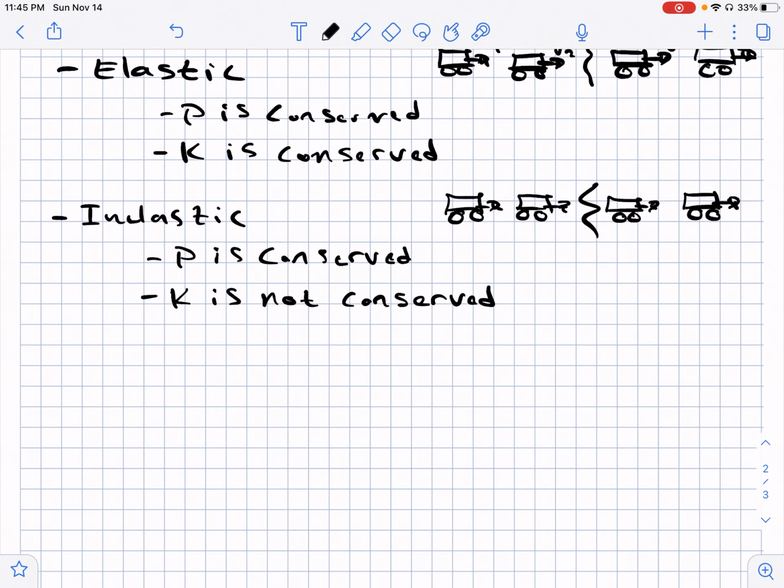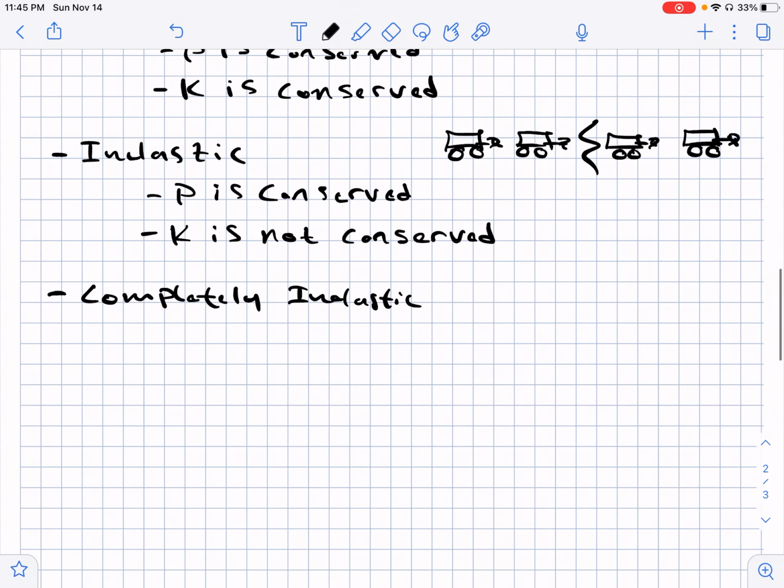And then the third type of collision that we'll look at is the completely inelastic. And in this type of collision, the momentum of your system is conserved.